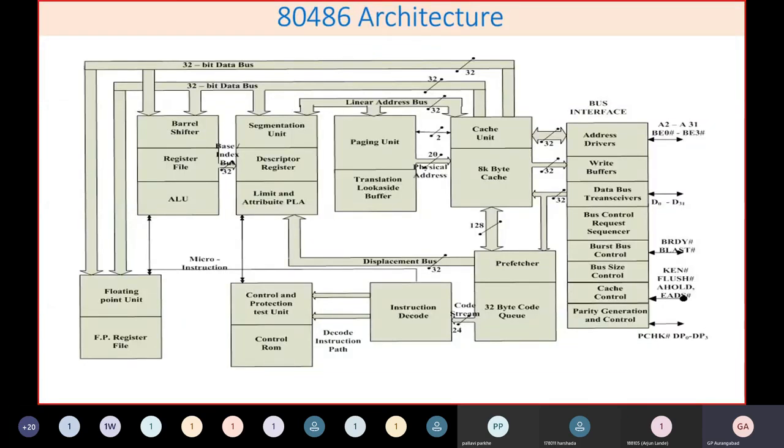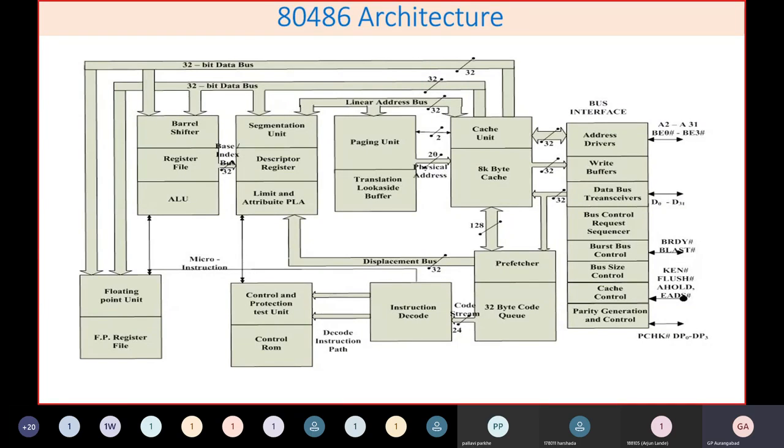But when you talk about the 80486 architecture, what is the difference compared to earlier? You will find that there is floating point arithmetic. In fact, floating point arithmetic was introduced right from the 8086 to 8087 microprocessor. But when you talk about the 80286 processor, you have a math processor, that is 80287. Similarly, for the 80386 processor, you have math processor 80387.